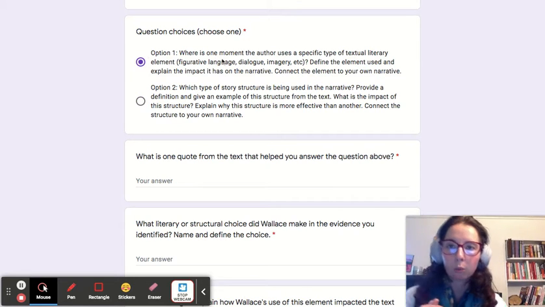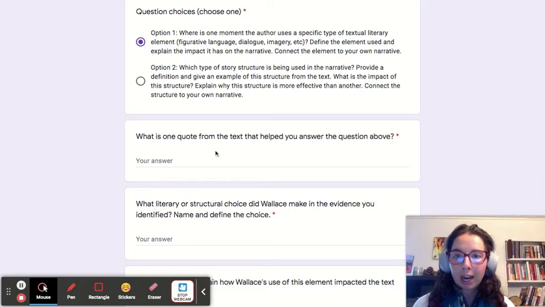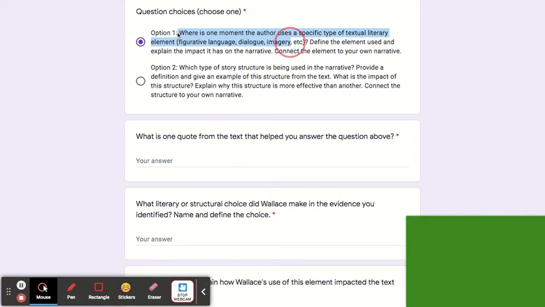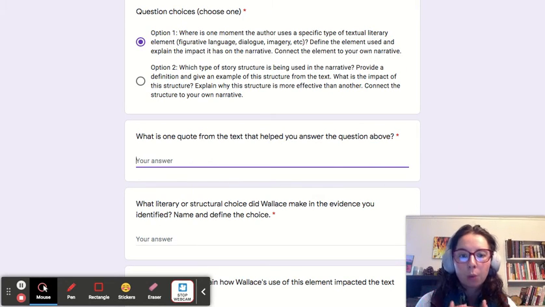So if you choose option 1 and you're focused on the literary elements, then what you want to do is find a quote from the text that helps you answer this question. And the question is right here. So the question is, what is one moment that the author uses a specific type of literary element? And what you need to do is define that element and explain how that element impacted the text overall. So the first question is just copy and paste the quote where you see the example of that element.